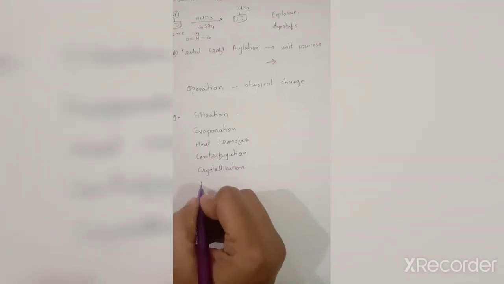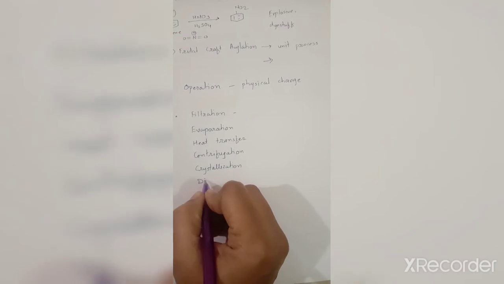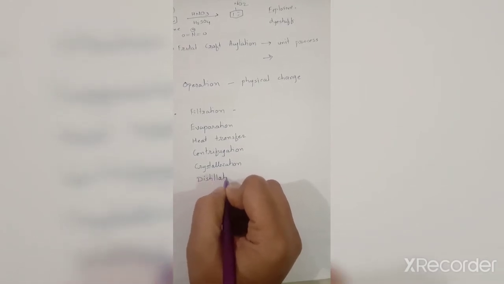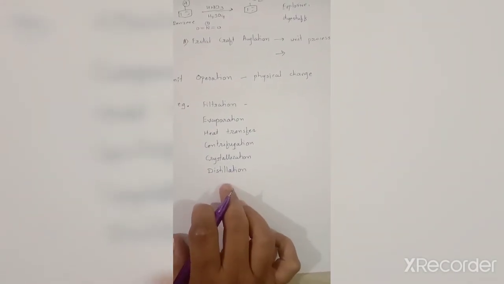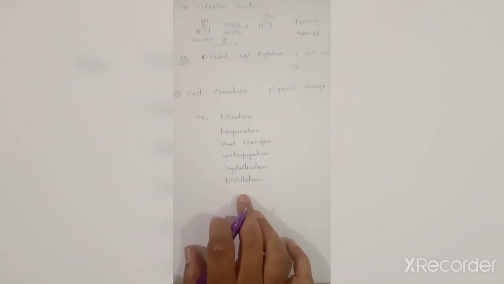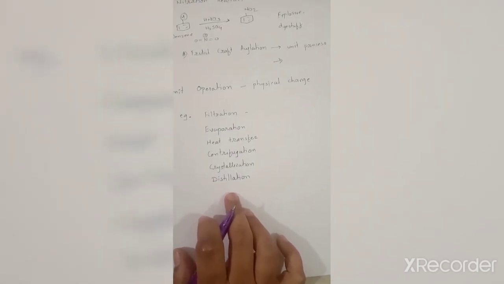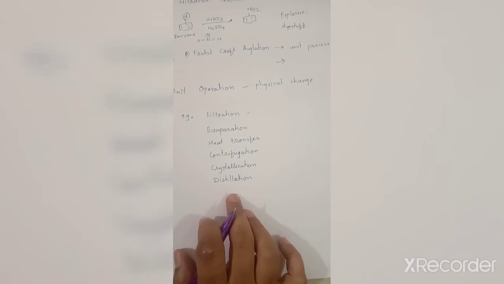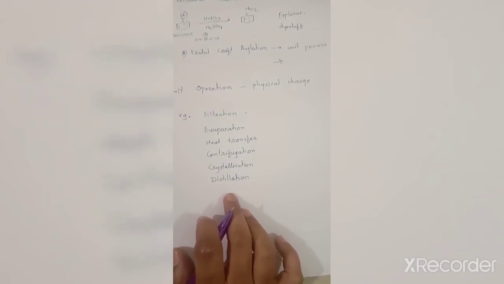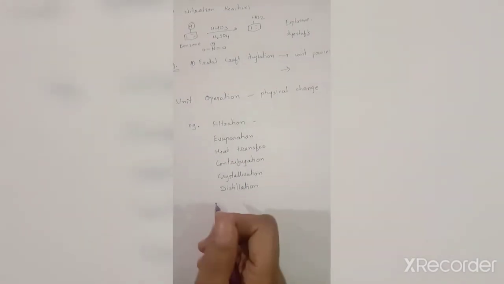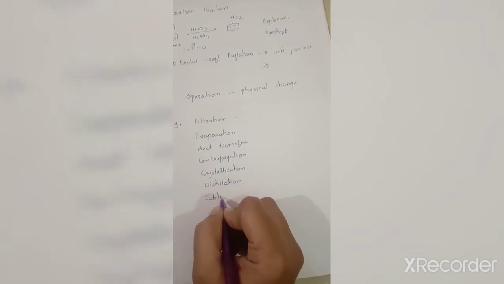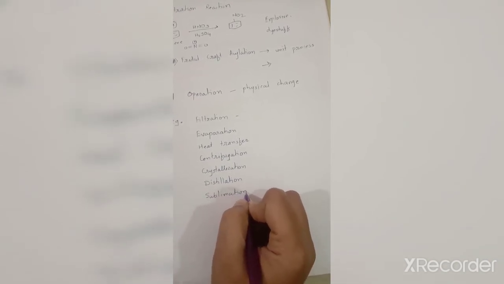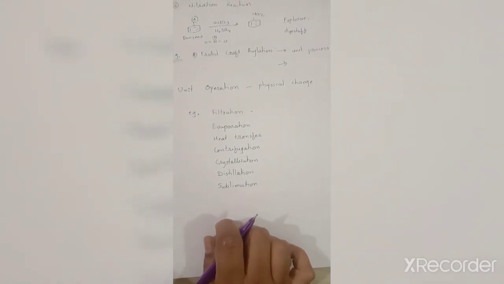In the same way, when a solid gets purified, that technique is called crystallization, and when liquid compounds get purified, that is called distillation. In distillation also, the liquid gets heated up to its boiling point and gets purified. That is again a physical change. Next to that is sublimation. Have you done this experiment? It is in the FYBSc or SYBSc experiments. You have done this sublimation. It is also one of the unit operation processes.